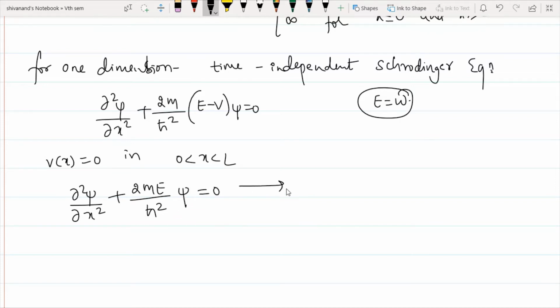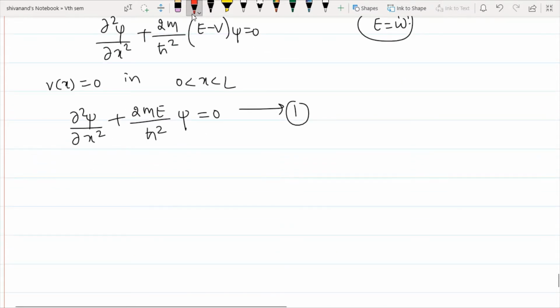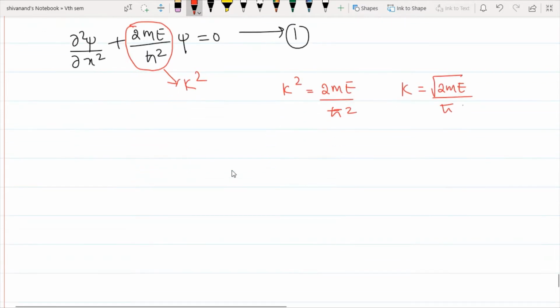Let me call this equation 1. Now I will call this particular term, 2mE divided by h-bar squared, as k squared. That means k squared is equal to 2mE divided by h-bar squared, then k is equal to the square root of 2mE divided by h-bar. So this is a constant. I will keep it as it is in terms of k.